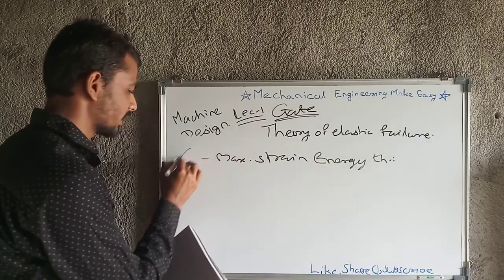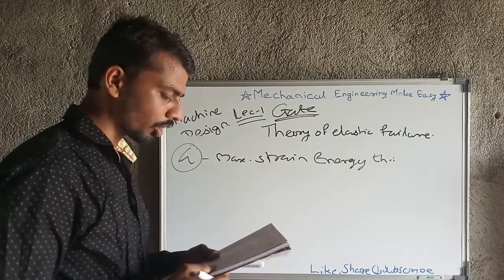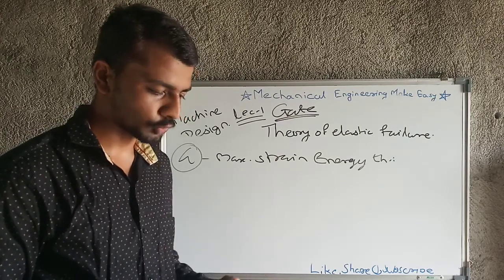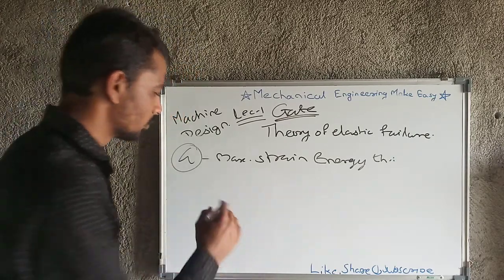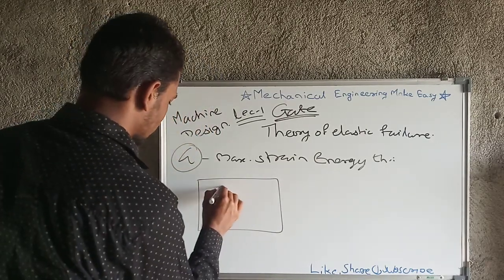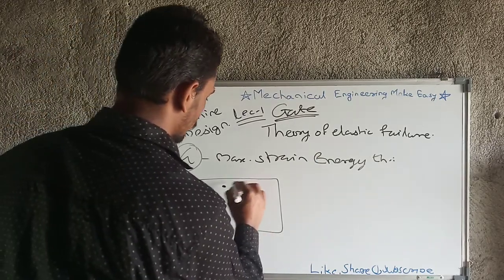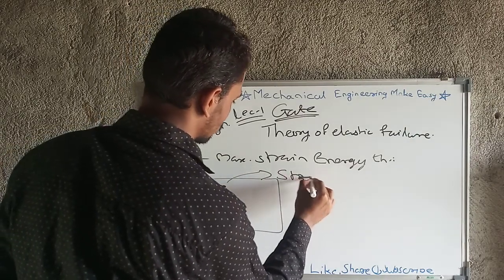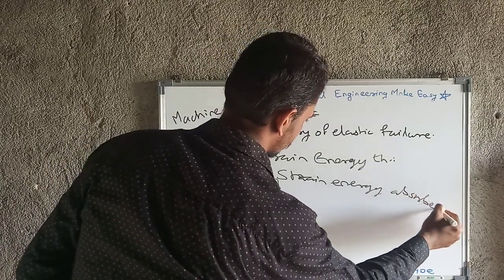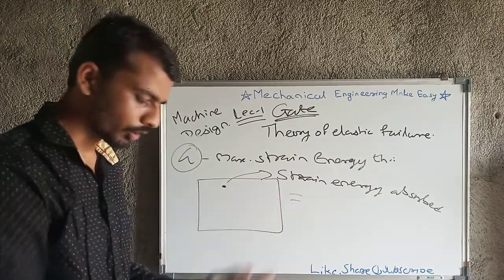Next is the maximum strain energy theory. This is the fourth theory. What is this? The failure will occur when the total strain energy absorbed at a point per unit volume exceeds the strain energy absorbed per unit volume at the tensile yield point. Means if this is a component, and for example at this point the total strain energy absorbed becomes equal to or more than the strain energy absorbed at the point when yielding occurs.